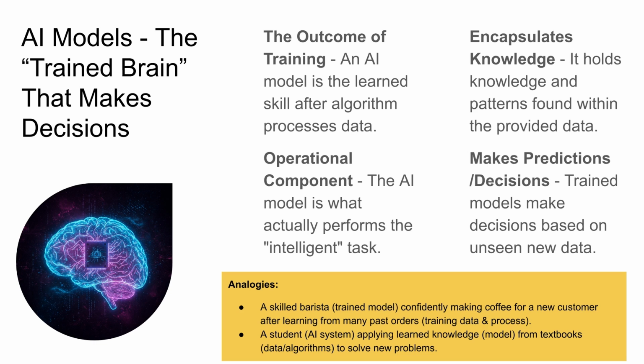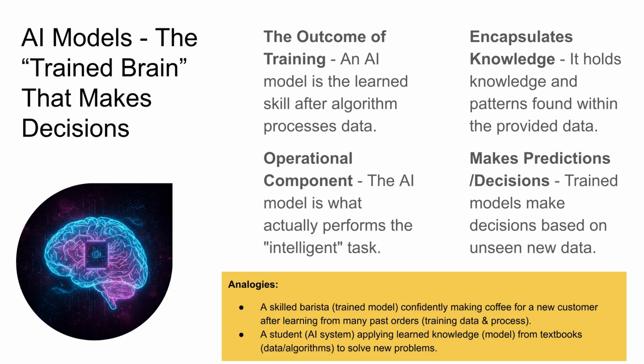After an AI algorithm has been fed with data and has gone through a training process, the result is an AI model. You can think of this model as the trained brain or the learned skill that emerges from the learning process. It encapsulates the patterns, knowledge, and relationships that the algorithm has discovered in the data. Once trained, this AI model can then be used to make predictions, classifications, or decisions on new, unseen data that it was not explicitly programmed or trained on.